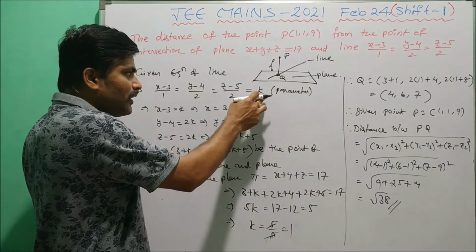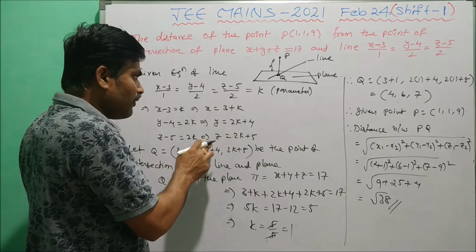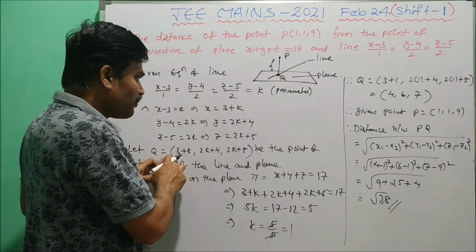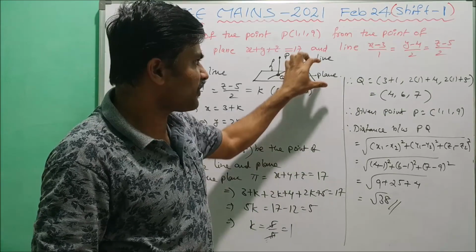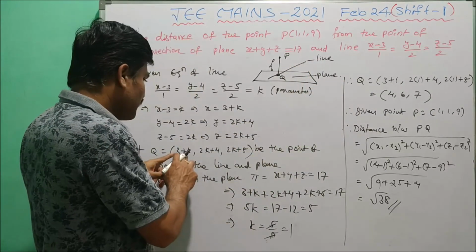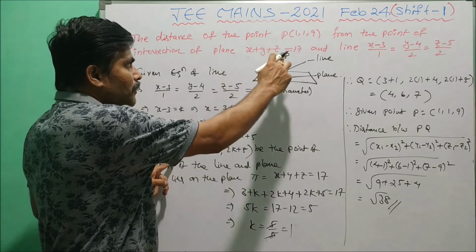In that symmetric form, it will be converted into parametric form. Now here in the parametric form, this point lies on the line and plane. Now which is considered as the point of intersection of line and plane. Now here clearly this point lies on the plane also.